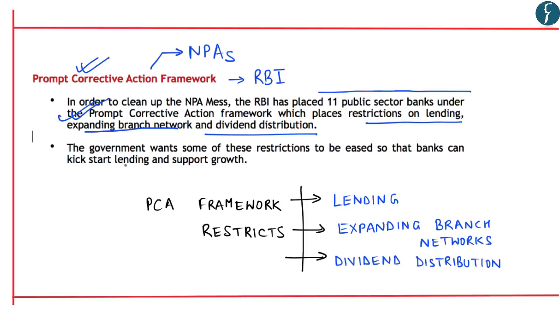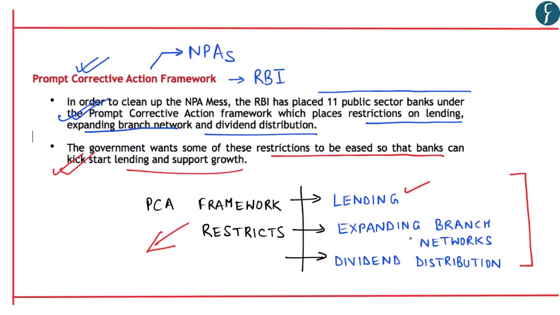So it is in this aspect that the government wants some of these restrictions to be eased so that these public sector banks can kickstart lending and support growth. So in this aspect, the government of India wants the RBI to reduce some of these restrictions which have been placed on public sector banks with respect to lending, expanding branch networks, as well as dividend distribution.